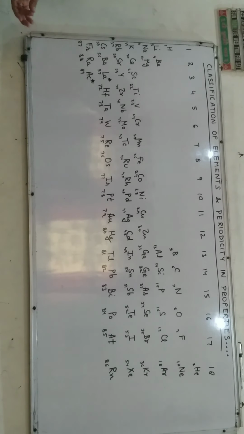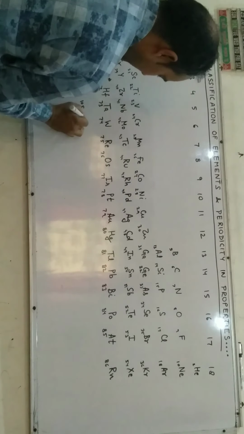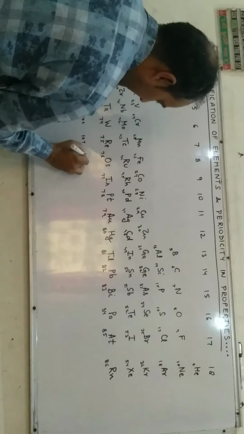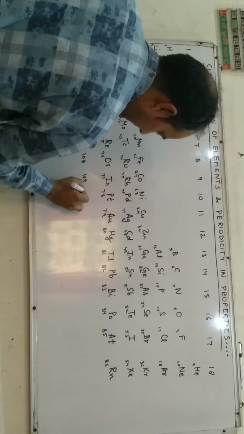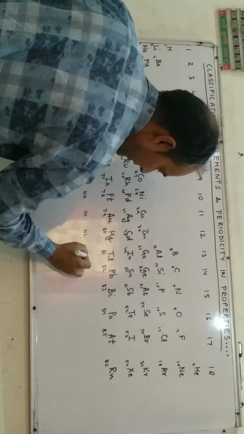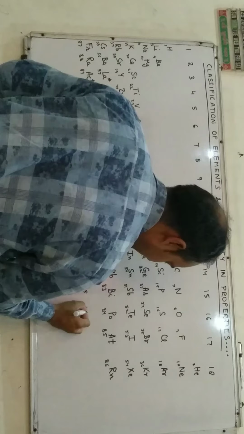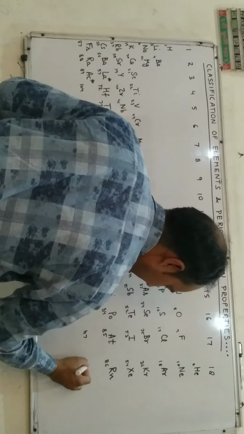90, 91, 92, 93, 94, 95, 96, 97, 98, 99, 100, 101, 102, 103. Thereafter 104, 105, 106, 107, 108, 109, 110, 111, 112, 113, 114, 115, 116, 117, 118.